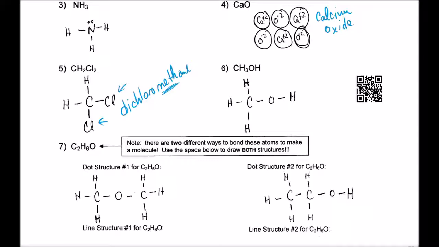Let's look for another repeated structure. You should see there's nothing repeated here in number 3. Nothing really repeated in number 6. Nothing repeated in 7b. But yes, in 7a, something's repeated. There it is. Look, there's a CH3 on the right. There's a CH3 on the left. It's symmetric. It's repeated. This is dimethyl ether.